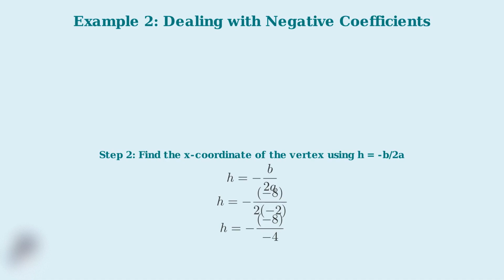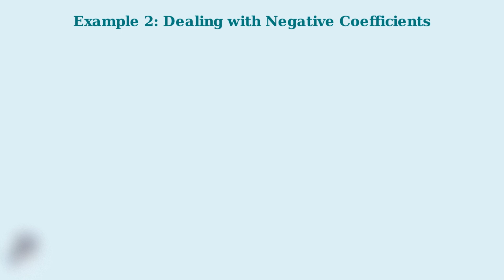In the denominator, 2 times negative 2 equals negative 4. So we have h equals negative 8 divided by negative 4. When we have negative 8 divided by negative 4, the negatives cancel out, giving us positive 8 divided by 4, which equals 2. So h equals 2. Now that we have the x-coordinate of the vertex, we need to find the y-coordinate by substituting h back into the original equation. Step 3.